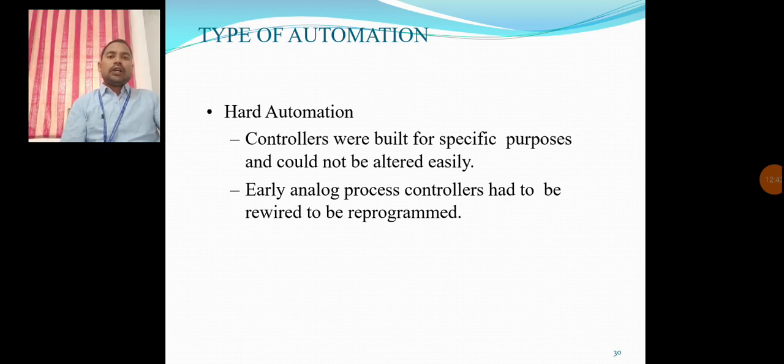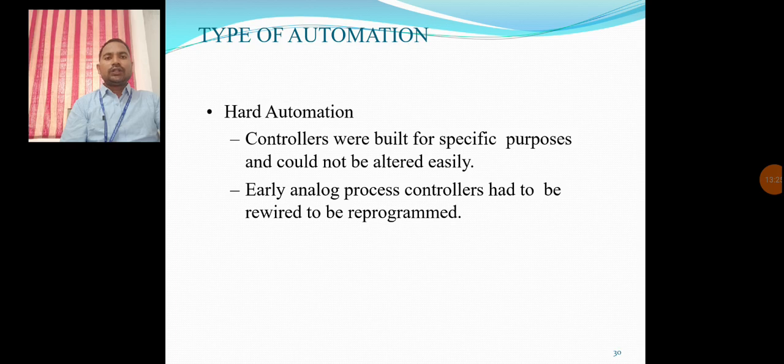Regarding that particular role, we have to consider three types. One is fixed automation, second is programmable automation, third is flexible automation. Fixed automation is sometimes called hard automation. In fixed automation, we consider that the number of operations is fixed. For example, we can take making an internal thread in a hole.